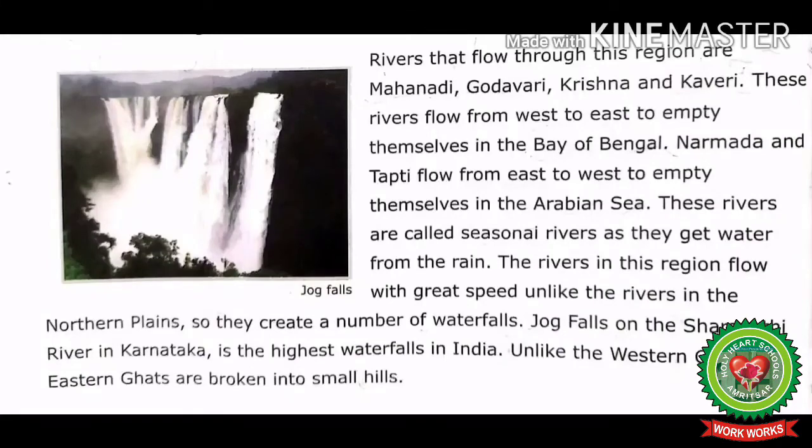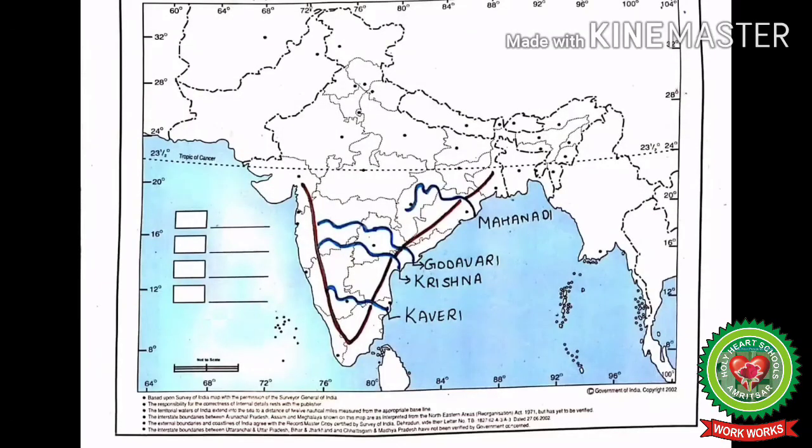Why is it discontinuous on the eastern side? So students, the Eastern Ghats are a discontinuous range of mountains along the eastern coast because they are eroded and cut down by the rivers.